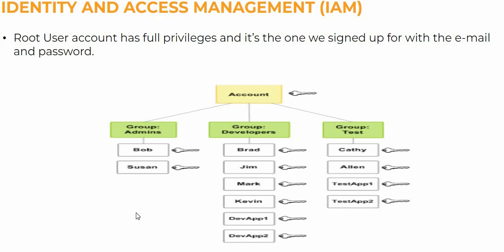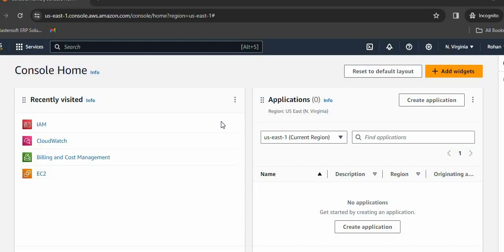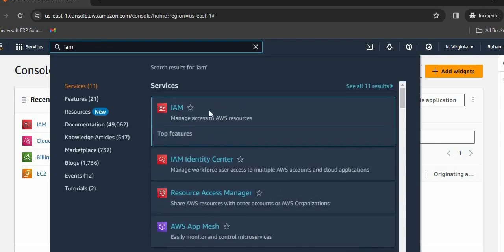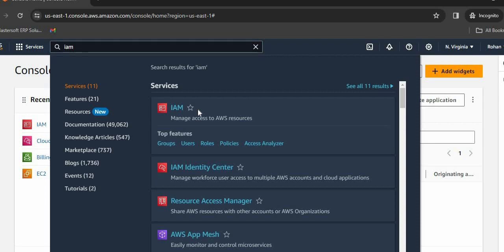So starting with IAM access management. For creating an IAM user, I have logged in with the root user account. For creating a root user account, you can watch my previous video. I will be giving its link in the description section. So for creating an IAM user, I need to have access to this particular service. So I'll be searching for this service, IAM. Then click on this.